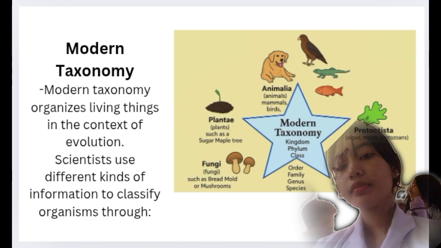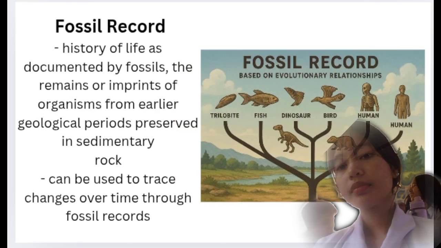Modern taxonomy organizes living things in the context of evolution. Scientists classify living things based on evolution and evidence like fossils, body structure, and genes to show the relationship.